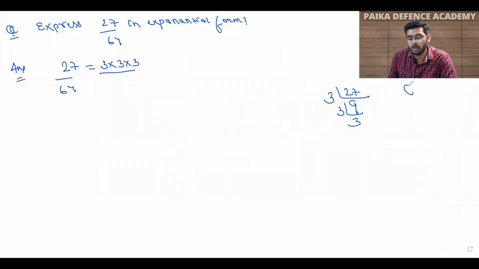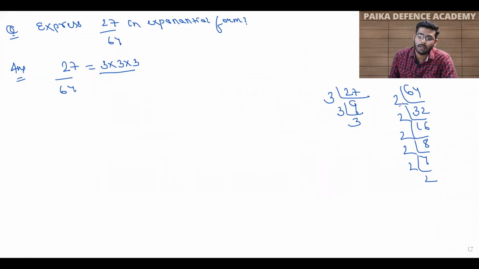For 64, I will start with 2. 2 into 2 is 4, 2 into 4 is 8, 2 into 8 is 16, 2 into 16 is 32, and 2 into 32 is 64. So I get 1, 2, 3, 4, 5, 6, six 2's. So I will write 2 into 2 into 2 into 2 into 2 into 2.